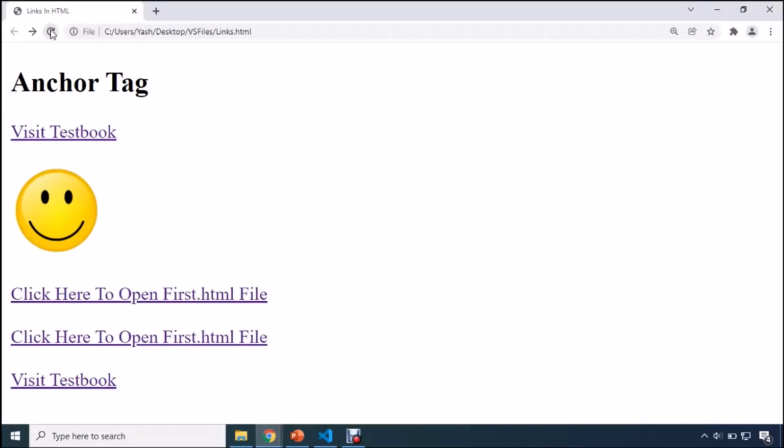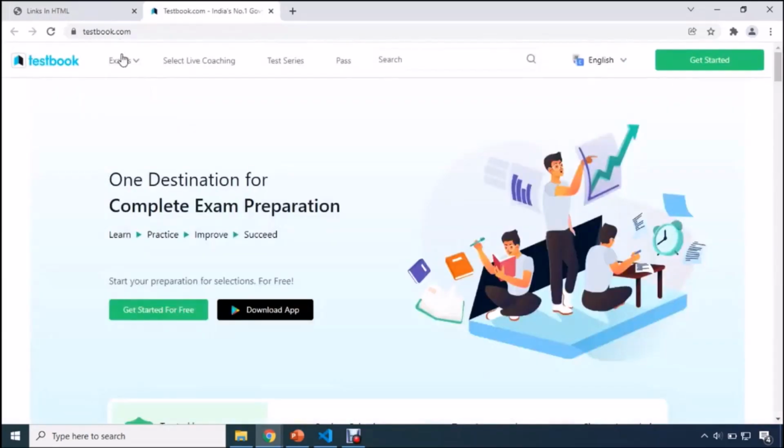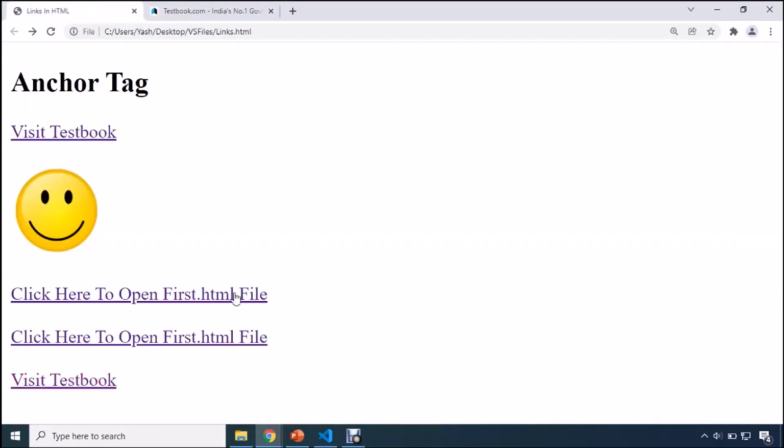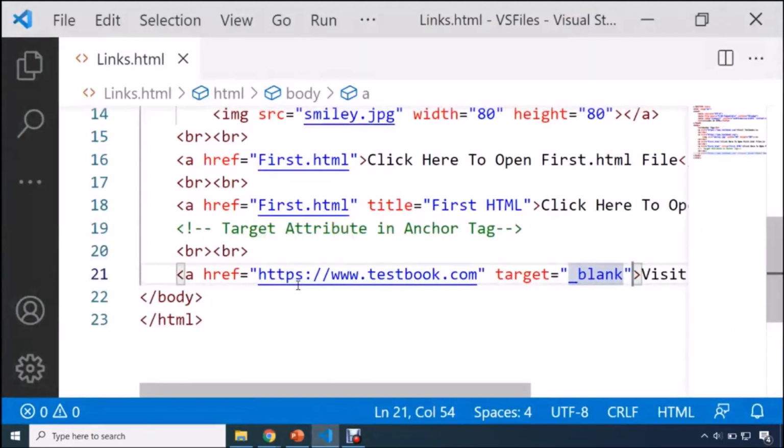And now here what will happen? Let me save this file and I'll show it to you. Now I'm going to refresh. If now we click on this link visit testbook, you can see that the testbook.com site will open in a new tab. So guys, target attribute plays a very important role in an anchor tag.